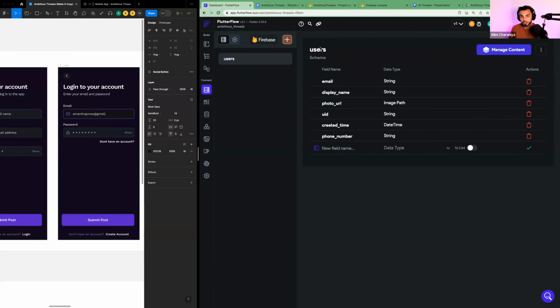If you have somebody named Arthur, and then you have another person named Arthur, how do you tell them apart in your app? You tell them apart by having a separate ID. So one Arthur will have ID 1, the other Arthur will have ID 2, because you don't want to use the names, because many people can have the same name. So we have a UID that's already set for us as a string, and a string is a data type, which we'll get into in our course. We have created time, which is a date time. Essentially, it's just a way to represent a date. And then we have a phone number, in case we want to display the phone number or take the phone number in.